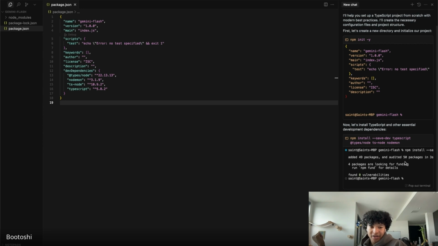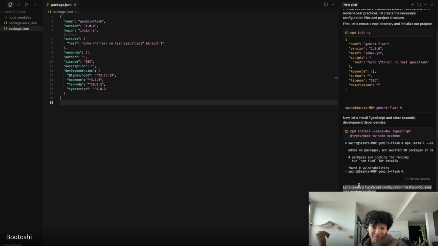V0 is easier to set up TypeScript projects. That's a whole mess right now. I'm not going through that.